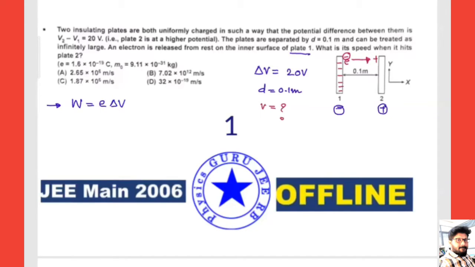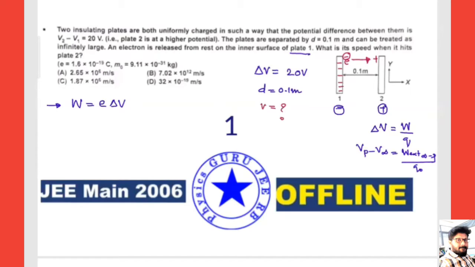So W equals e into delta V. We already discussed in our classroom session, V equals W by q, or delta V: bringing a charge from infinity to a given point P, Vp minus V infinity equals the work done by the external agent to move from infinity to point P divided by a test charge q naught. The same concept we are using here, W equals e into delta V.